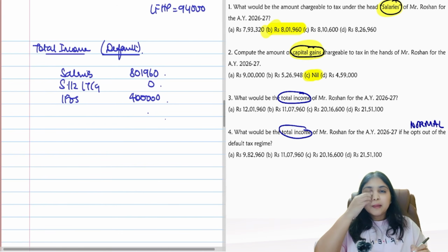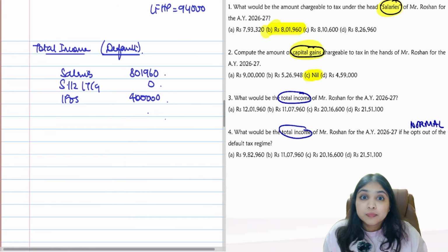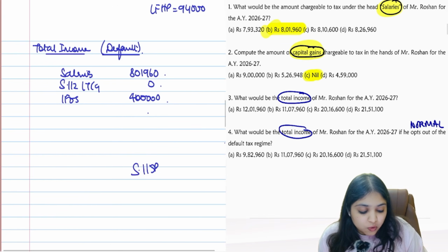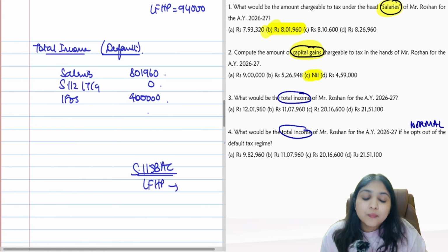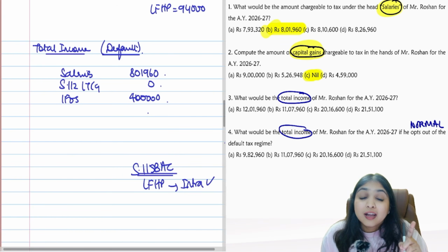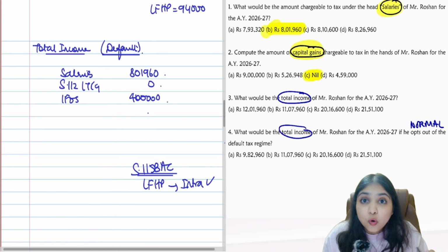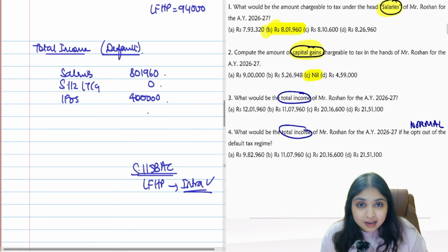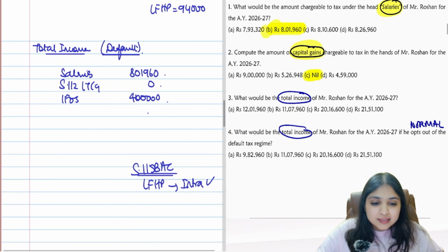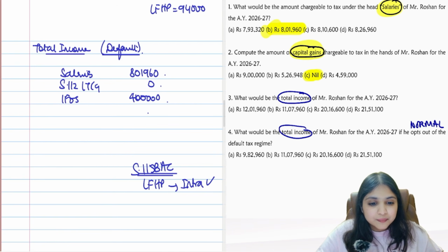Tell me, loss from house property. Can I adjust against salaries? Inter-head and all, can I do? No. Assessee is following 115 BAC. In 115 BAC, if you have loss from house property, what can you do? Only intra-head you can do. Inter-head, no. Carry forward, no. Bring forward, no. Nothing else you can do. You can only do intra-head adjustment. Tell me, is intra-head possible? Do I have any income from house property, guys? Intra-head is not even possible in this question because I don't have any other IFHP left with me.